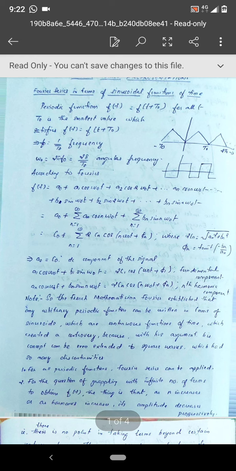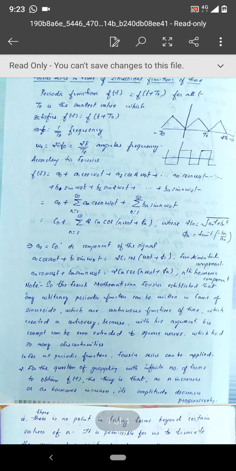If f of t is periodic, then f of t should be equal to f of t plus t naught for all values of t, and I have shown a waveform with a period of t naught. Okay, and what is t naught? T naught is the smallest value which satisfies f of t equal to f of t plus t naught. Why? Because the waveform which I have shown there can be periodic with a period of 2 t naught also. It can be periodic with a period of 3 t naught also. Okay, but that is not the time period. Time period is the smallest t naught, the smallest time for which f of t is equal to f of t plus t naught.